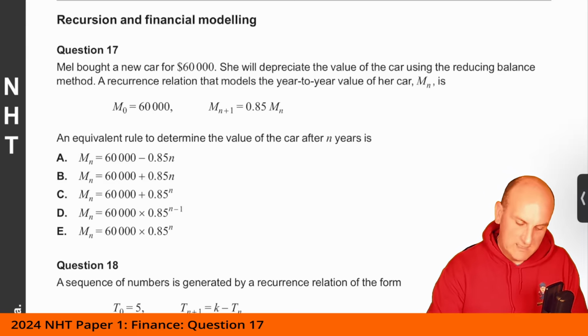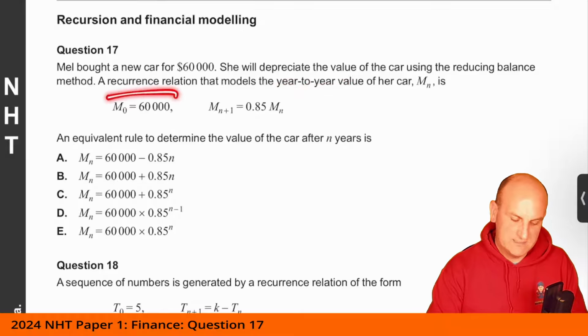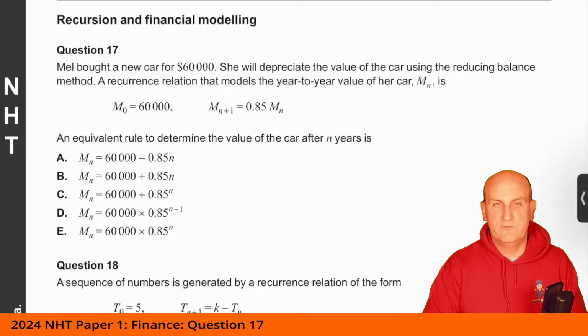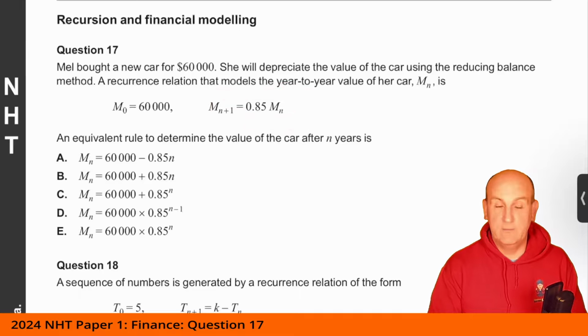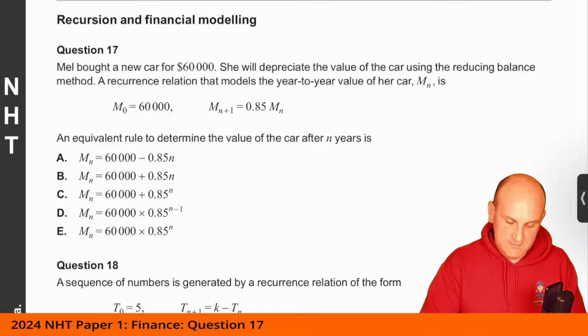And again, what's important here is the year-to-year. So M0, initial value, obviously reducing balance because we've got some sort of multiplier there. An equivalent rule to determine the value of the car after N years is, and again, we love the fact that we can go from that relatively simply in the summary book.